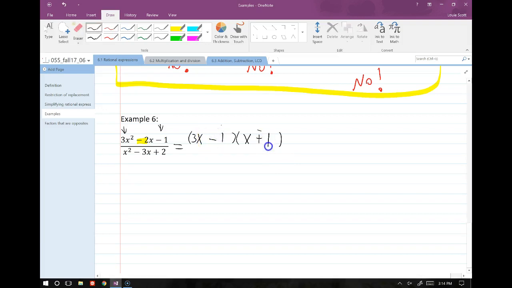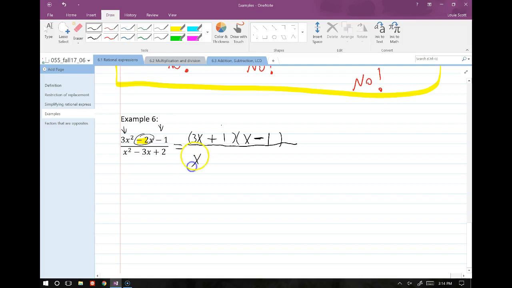-1, +1, right? You guys can check if you want to see if that works. I'm pretty sure it does, because when we have 3 times the +1, oops, did I do that backwards? I think I did. Sorry about that. So it should be a +1 here and a -1 here. There we go. Because when we do 3 times the -1, then we get -3x, and if we add 1x on top of that, that'll give us this -2 middle term.